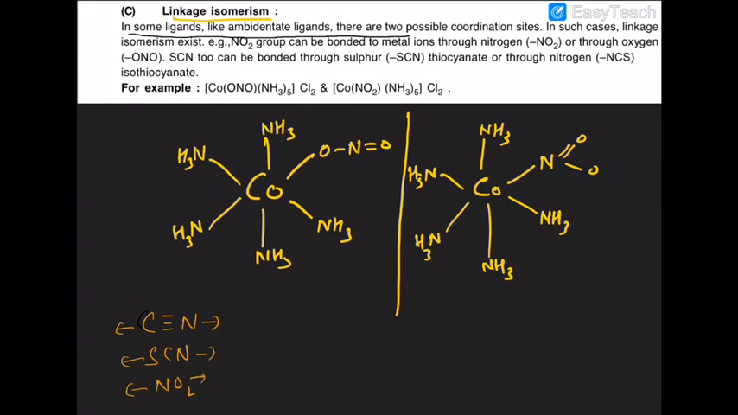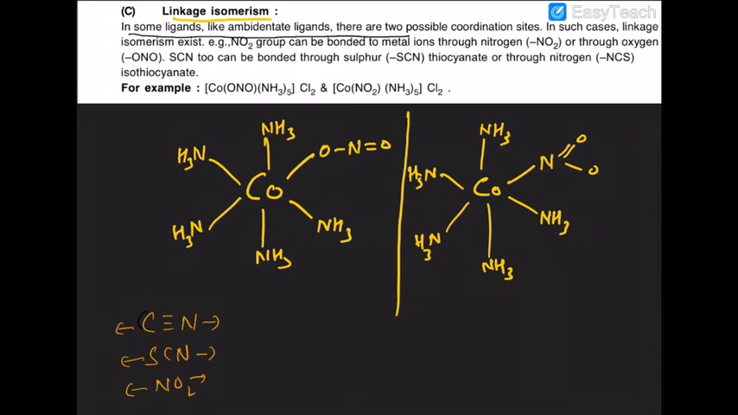Okay, so these types of ligands which are ambidentate ligands, which we have already discussed with you, wherever an ambidentate ligand is present, you are bound to have linkage isomerism.